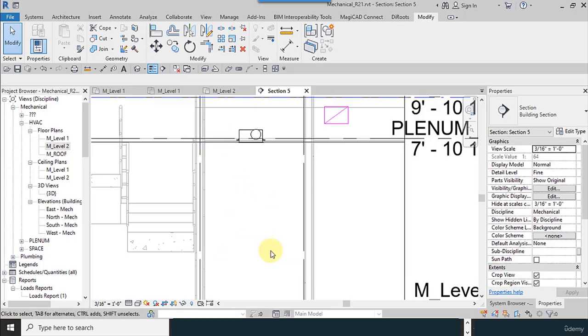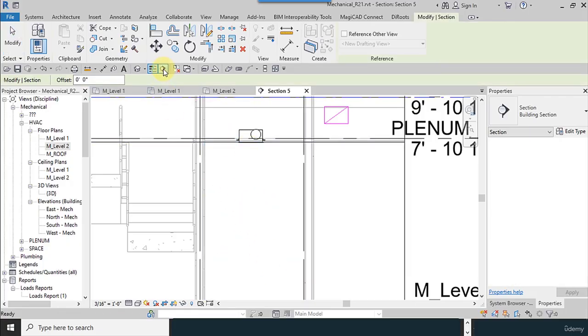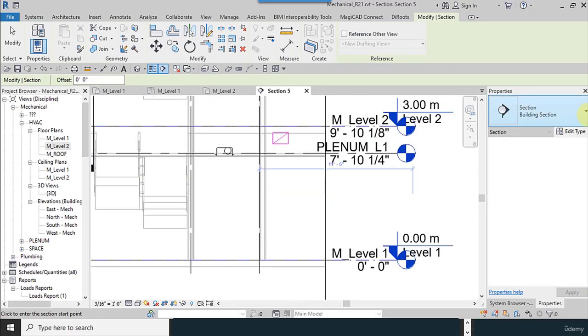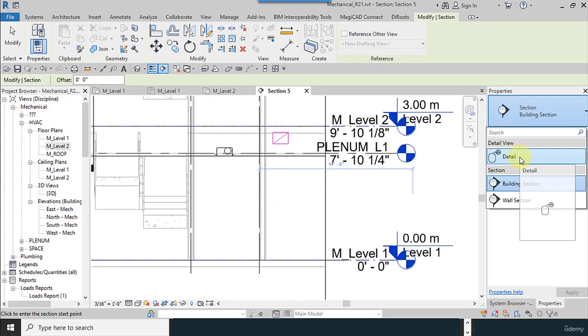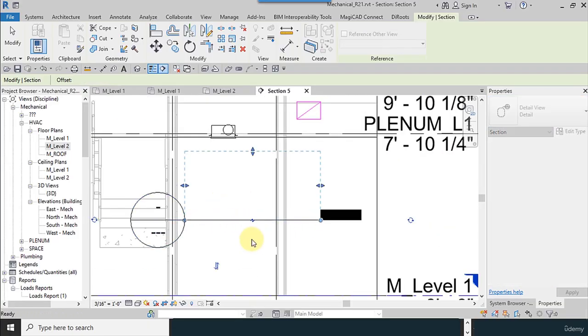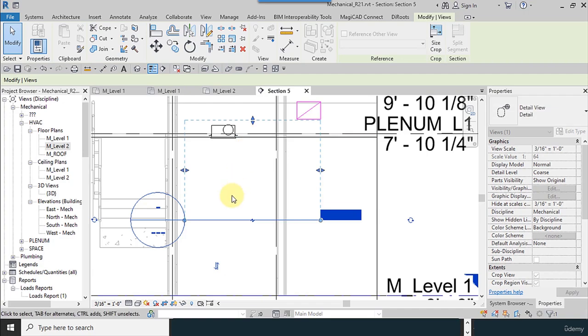We have a section which we can use to see upward. Okay, if you select a normal section, you can just see this. It's not possible to go through this, so I check the section in detail. Now I can make a section upward.